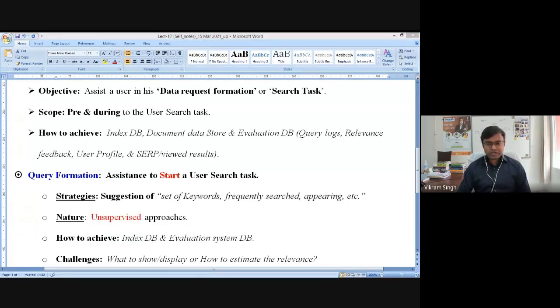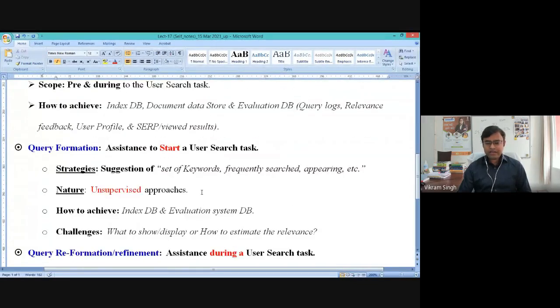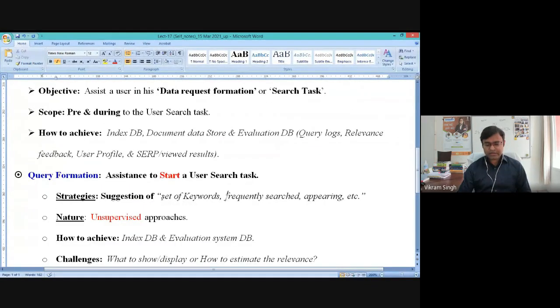The broad objective here is to achieve an algorithm which will identify these set of keywords. It will have either a simple set of keywords, or frequently occurring or frequently searched keywords, or maybe top 10 or top 20 kind of keywords from the stored database, right?